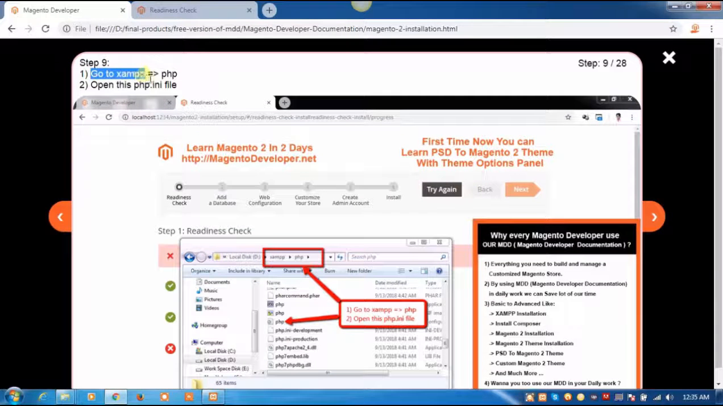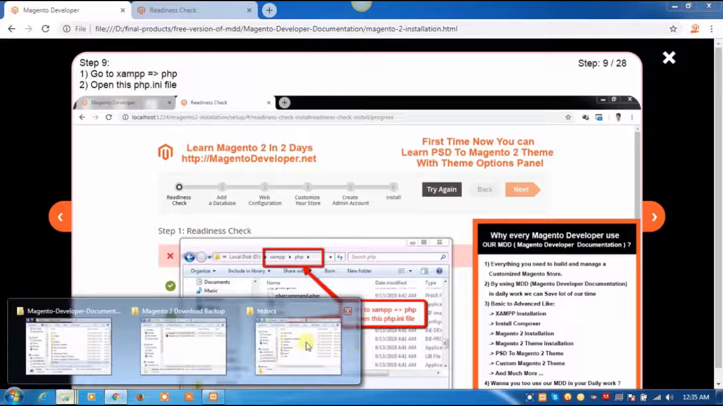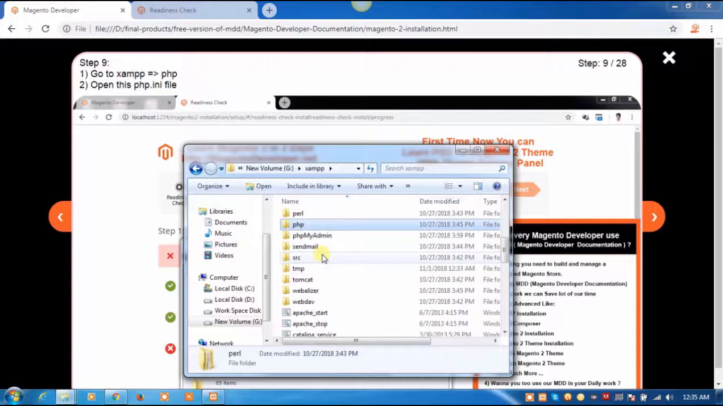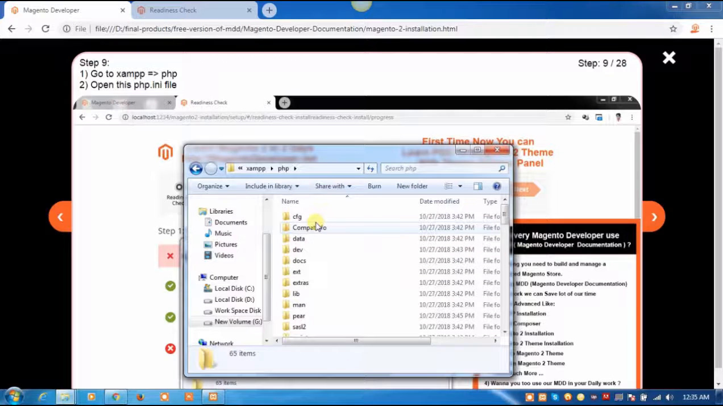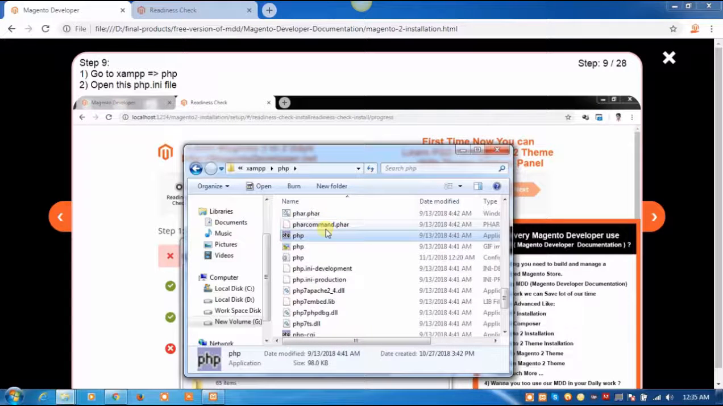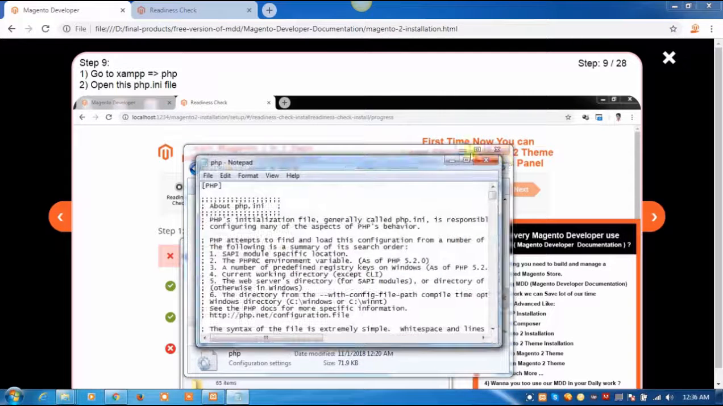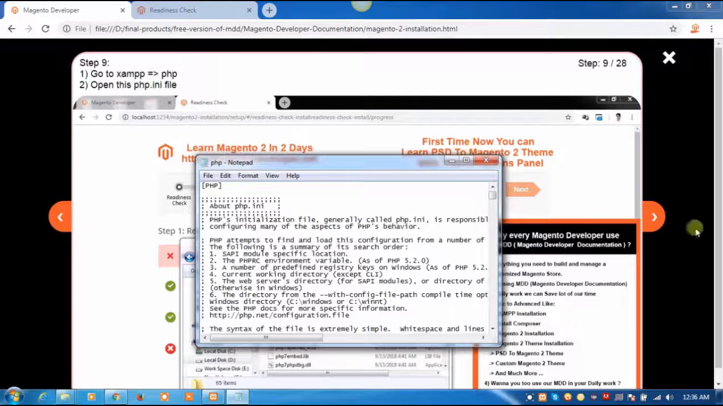Go to XAMPP, then the PHP folder. Inside the PHP folder, find the php.ini file. Open this php.ini file. Click on next step of the documentation.